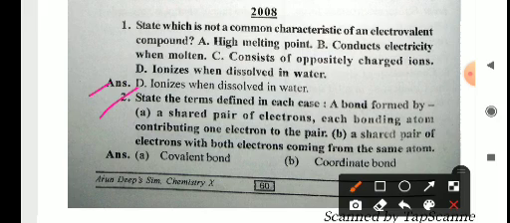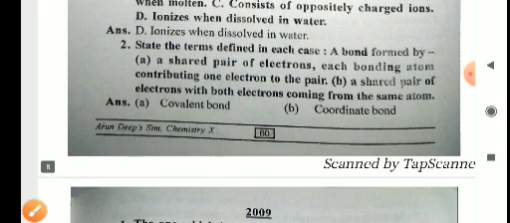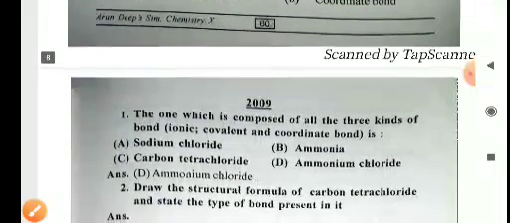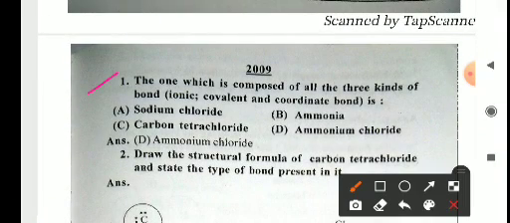State the term defined in the case of a bond formed by a shared pair of electrons, each bonding atom contributing one electron, and a bond formed by a shared pair of electrons, both electrons coming from the same atom. So when only one electron from each atom is participating in the sharing, then a covalent bond will form, and if both electrons of the shared pair come from the outermost shell of one atom, then a coordinate bond is formed. Okay, now come to the questions of 2009.